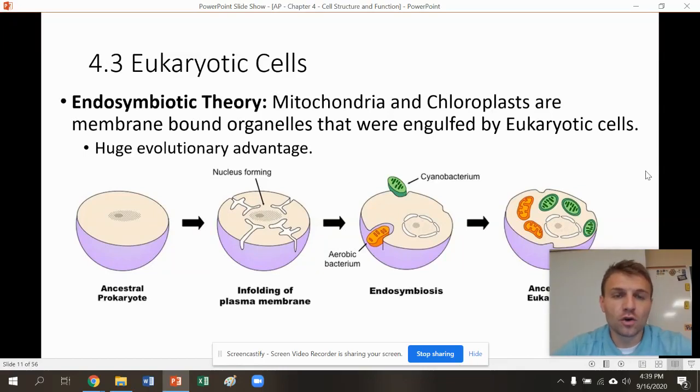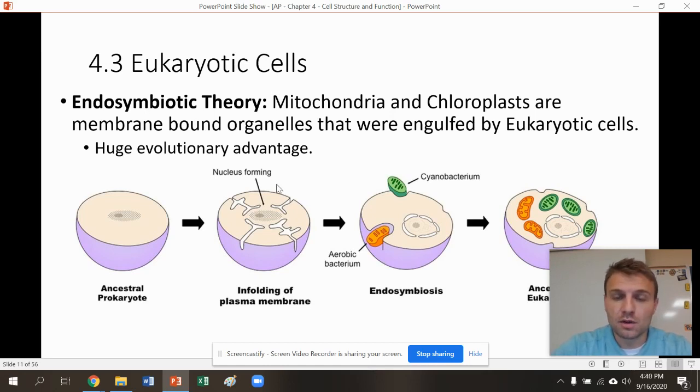All right, chapter 4.3 specifically starts talking more about eukaryotic cells, and it's honestly probably my favorite section of the chapter. What this chapter really talks about is something called the endosymbiotic theory. Endo meaning into, symbiotic meaning a relationship that's mutually beneficial. And it's a theory about how these eukaryotic cells evolved.